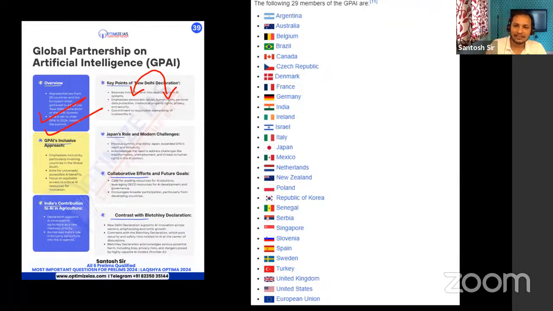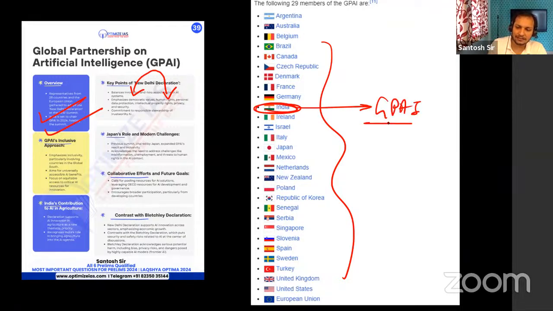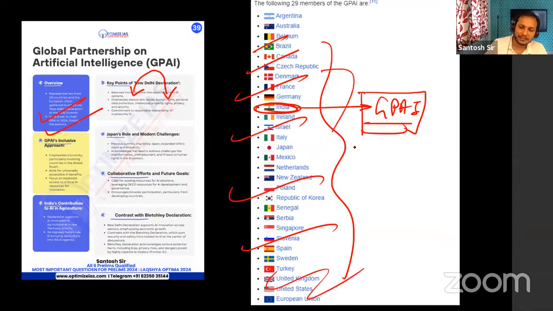You can see the members which are part of the Global Partnership on Artificial Intelligence. India is part of it, and India hosted this GPAI for the first time. You should know the names, so just go through them. I think this GPAI is very, very important.